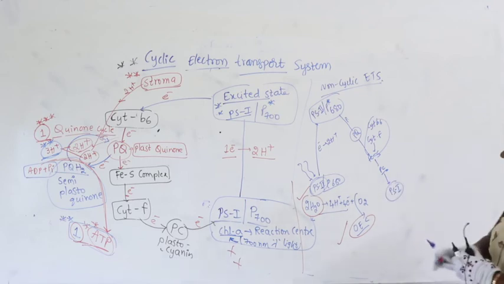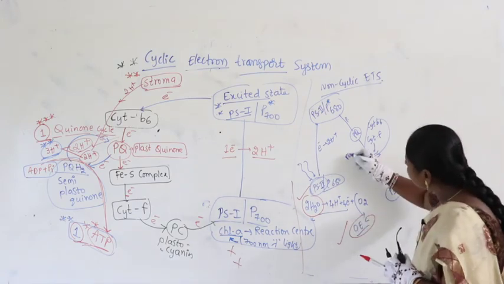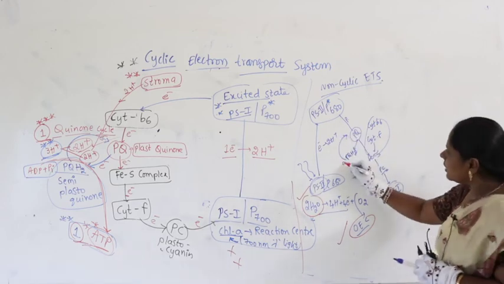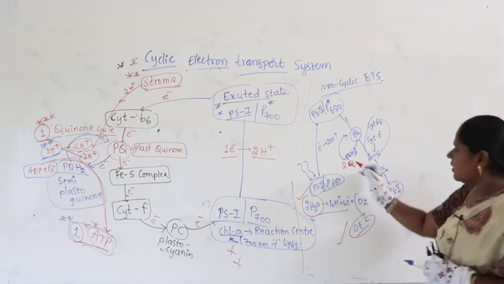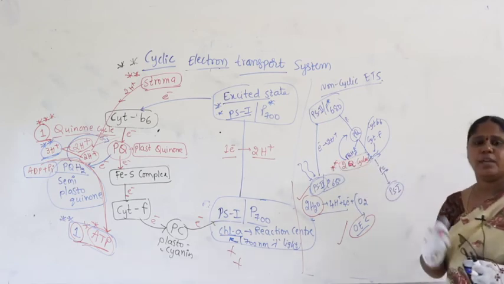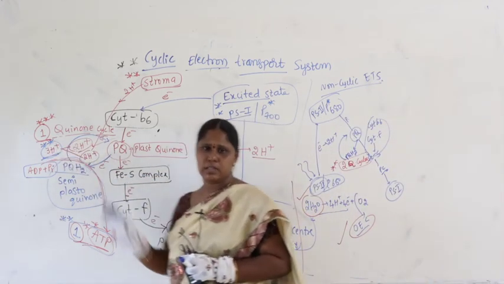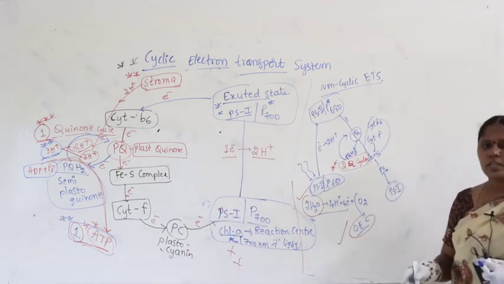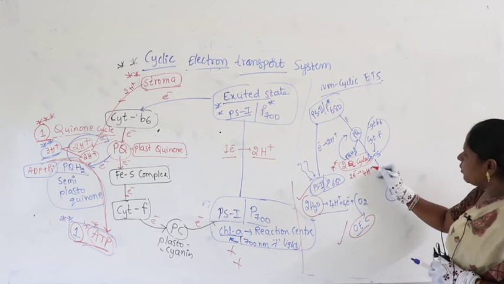So when it comes here, how many quinone cycles in PQ here? Here it operates from the plastoquinone, it becomes semi-plastoquinone, so it operates 2 cycles. So here altogether there are 2 quinone cycles. I am writing Q. Q means quinone, right? There are 2 quinone cycles. Very important. How many quinone cycles? 2 quinone cycles. But here only 1 quinone cycle, right? So if you take 2 quinone cycles, totally how many protons are contributed? 2 electrons here. 2 electrons contribute 4 protons.